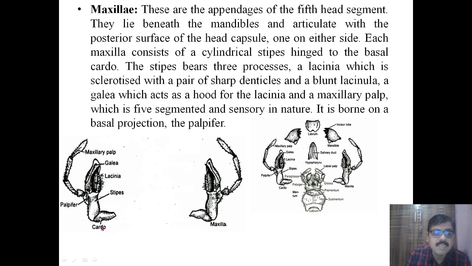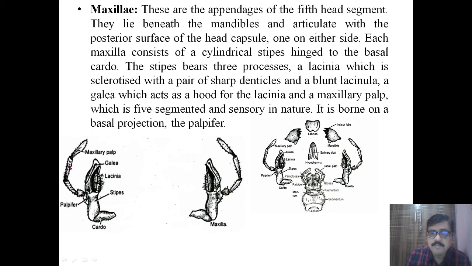Basal part is cardo, and then after that the cylindrical structure that we call the stipe. This stipe bears three processes. What are these? The lacinia, internally placed. Then the galea, which acts as a hood for the lacinia, and the maxillary palp.